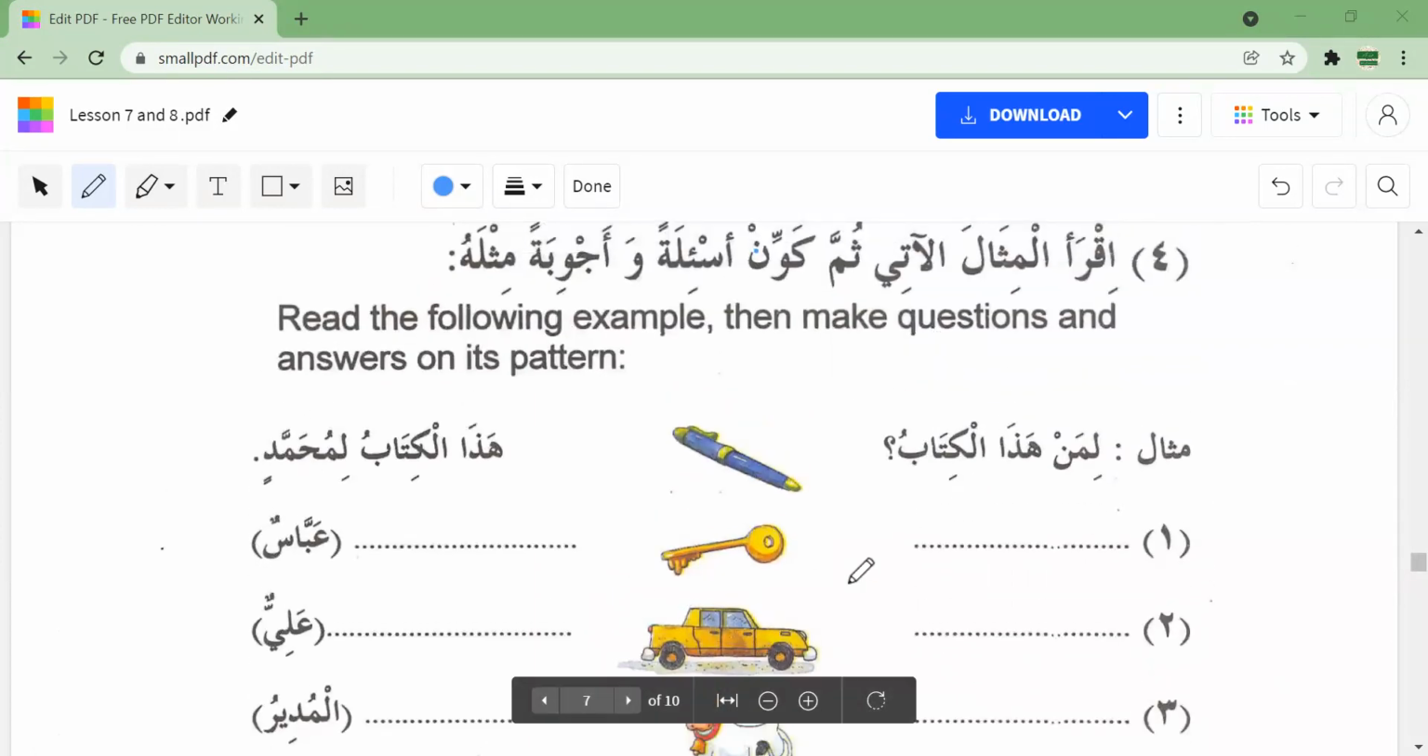Right. So what I would like you all to do is look at this picture here and think of what this word is. So this is miftah. Miftahun means key. So first you have to make a question here. The question could be, liman hadal miftahu? For whom is this key? Who does this key belong to? And here's your answer. Hadal miftahu li abbasin. The most important part here would be that you put a kasra. Why? Because li is also a harf of jar. It will make the next word jar. So li abbasin.